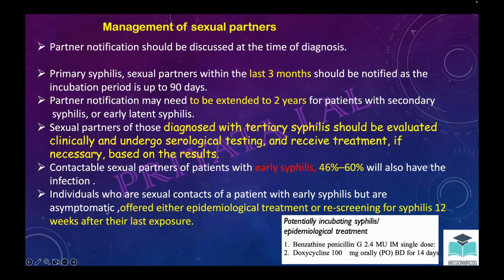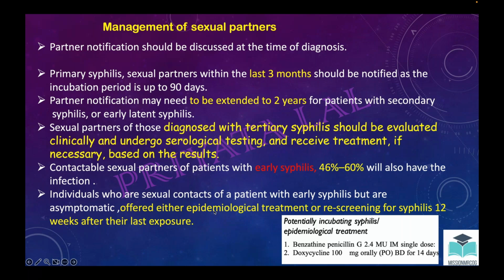So there are two choices. Either they would be caught after 3 months or 12 weeks from the last exposure. Now, if the patient is not coming again for rescreening, then they would be given epidemiological treatment. So this is epidemiological treatment: benzathine penicillin single dose or doxycycline BD for 14 days. Now, this part has been newly added in the guideline. It was not there in the last guideline.